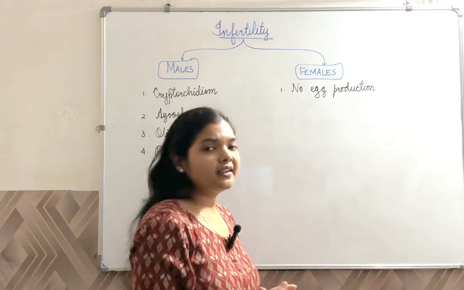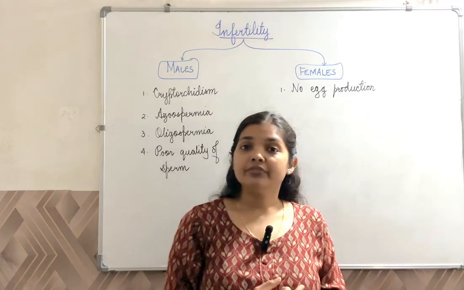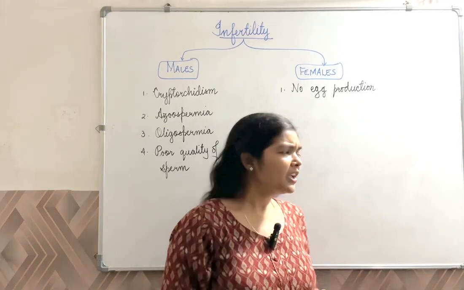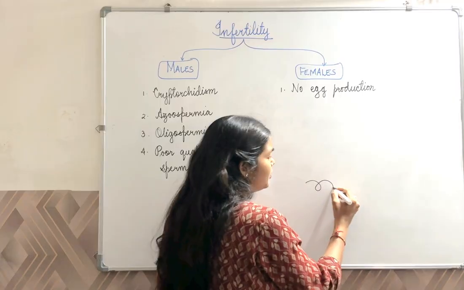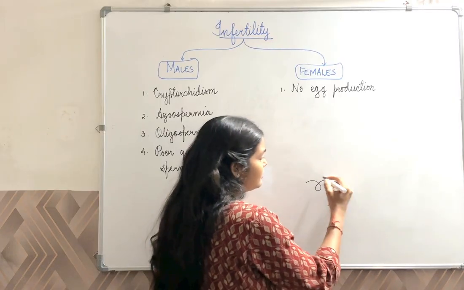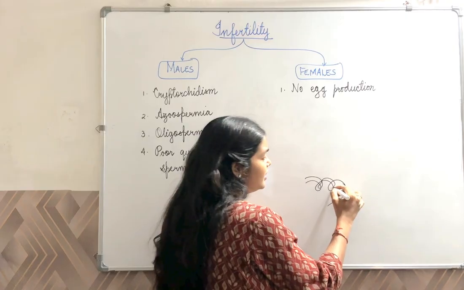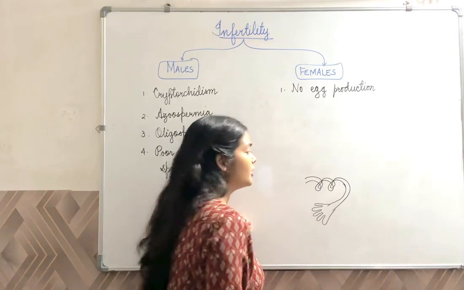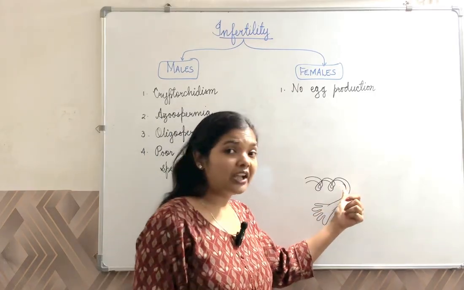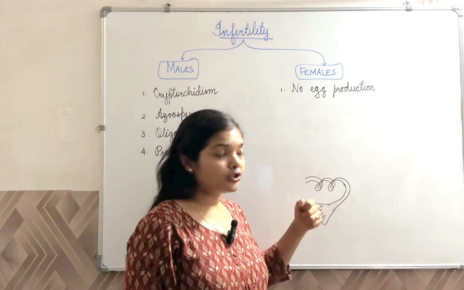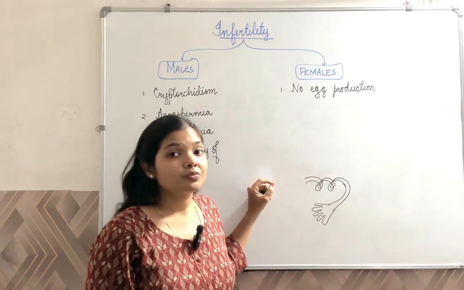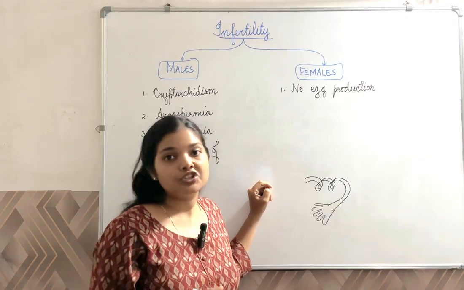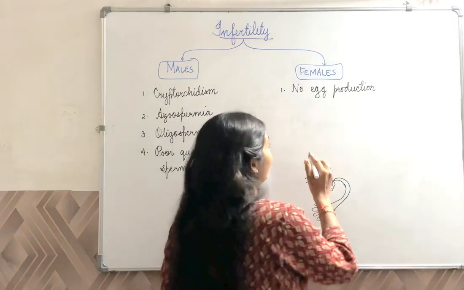Now, let's say the eggs are properly produced, but where does the fertilization occur? In the ampullary-isthmic junction located in the fallopian tube. Here the sperm and the female gamete are supposed to undergo fusion. Due to some reason, if the tube is getting coiled, or if there is some sort of blockage, then the fertilization process is unable to occur even though the male and female gametes are present in sufficient amount.